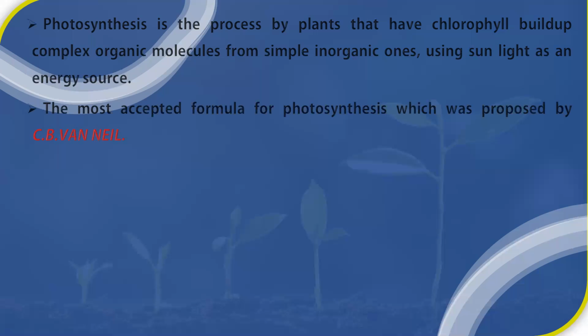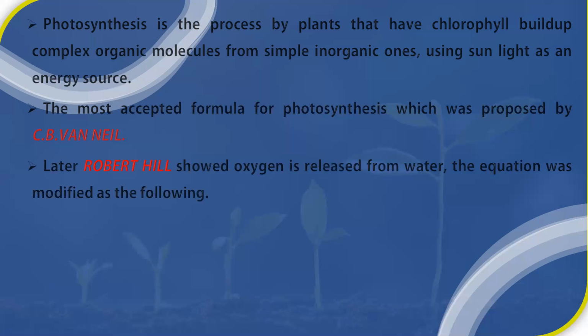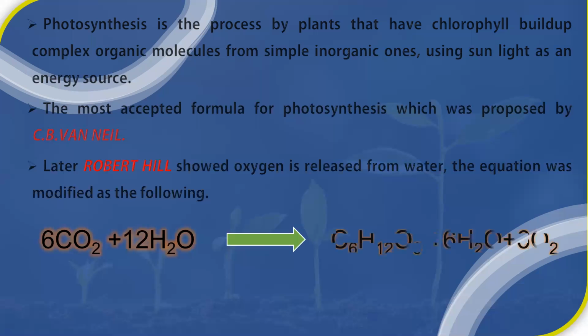Several scientists conducted experiments on autotrophic organisms like plants. The most accepted formula for photosynthesis was first proposed by C.B. Van Niel. Later, Robert Hill showed that oxygen is liberated from the water molecule, and he also modified the equation of photosynthesis. As we are very familiar with the photosynthesis equation, 6 CO2 plus 12 H2O gives rise to C6H12O6 plus 6H2O and 6O2. So this is the prime equation for photosynthesis.